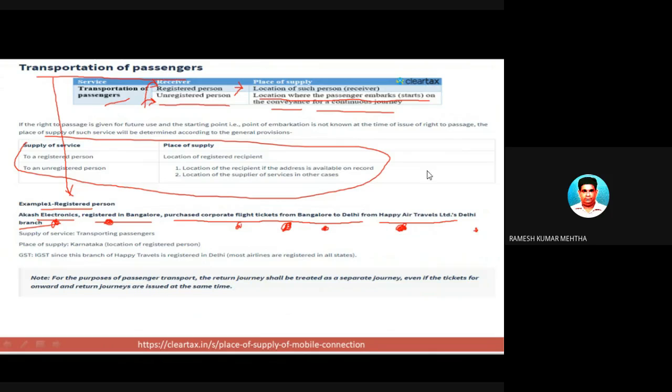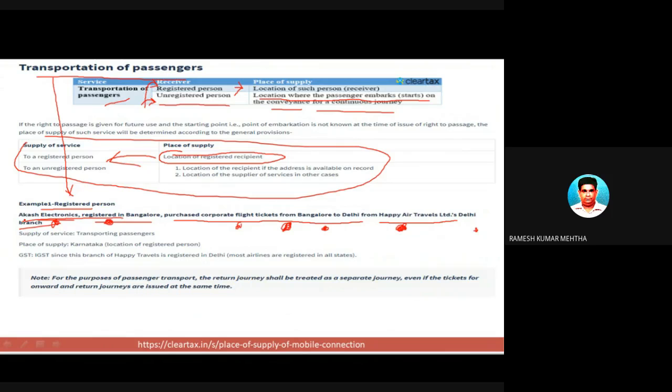In this case, as the service is provided to a registered person, none other than Akash Electronics, you have to identify the place of supply as the location of the registered recipient of services.